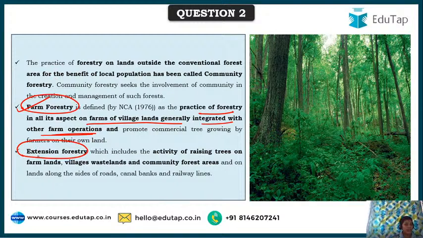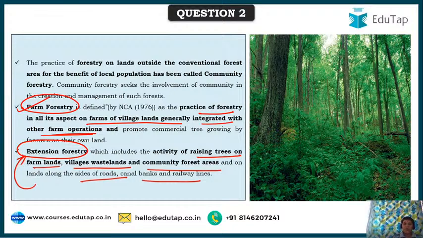And extension forestry, it is the activity of raising trees on farmlands, village wastelands and community forest areas, and even on lands along the sides of roads, canal banks, along the railway lines, all these come under extension forestry. Recreational forestry is exclusively for recreational purposes, and generally recreational forests are artificially built in urban areas. That's why they are also called urban forestry.